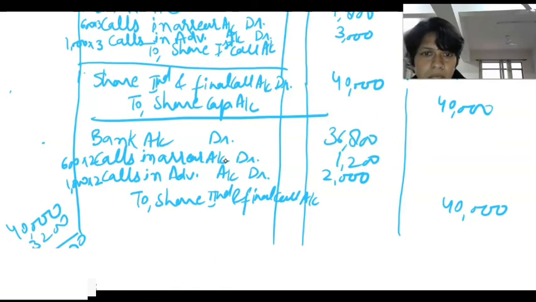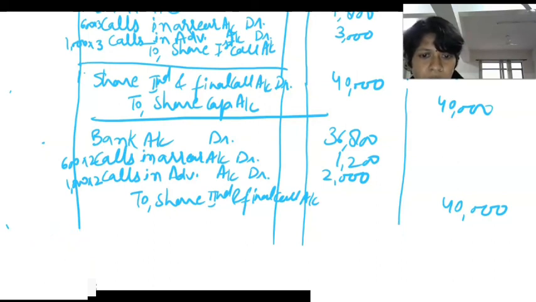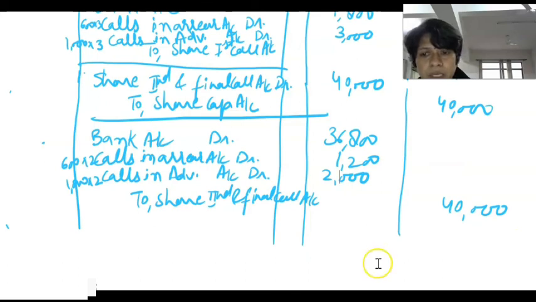So we have received the remaining value. So we will write these transactions. So the narration will be for or being share second and final call money received except 600 shares and advance money adjusted in share second and final call.